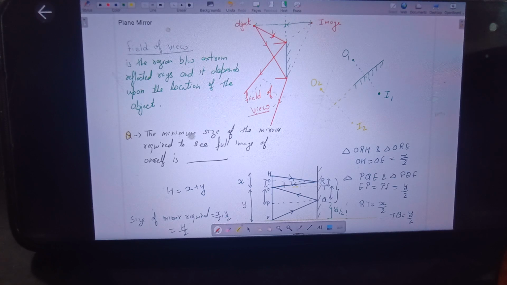But the position of the mirror above the ground is also important. If we install it such that the lower point is below Q, you won't be able to see your head. And if we install it such that the upper point is above R, again we won't be able to see our feet. So the position of the mirror is also important. Is this point clear to everyone?